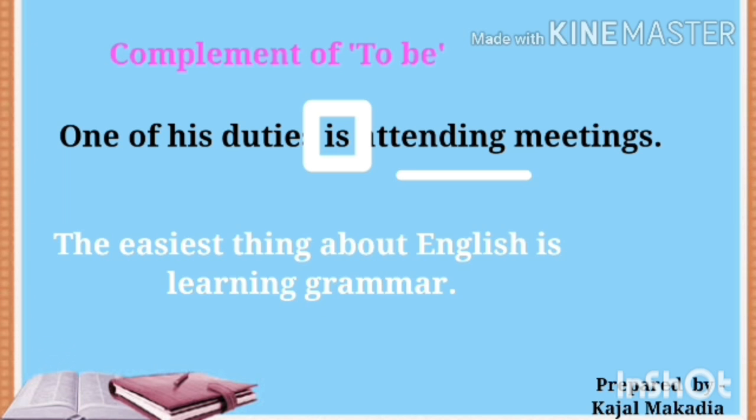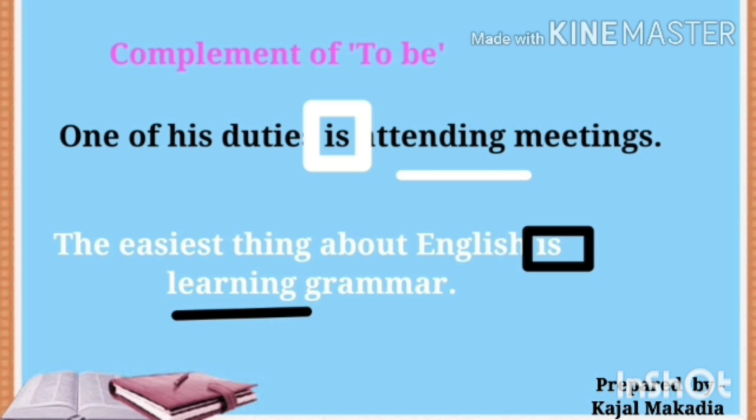But if we write only is, it does not make clear sense to us. So we have used the gerund attending as the complement of the verb to be. So here attending is complementing the to be verb is. In the next example also, learning is a gerund and it is used to complement the to be verb is.